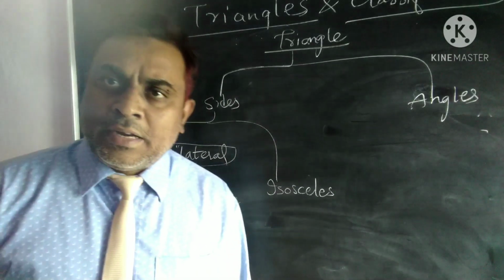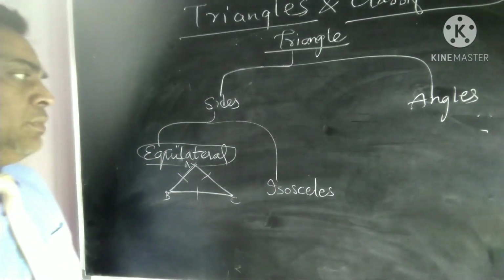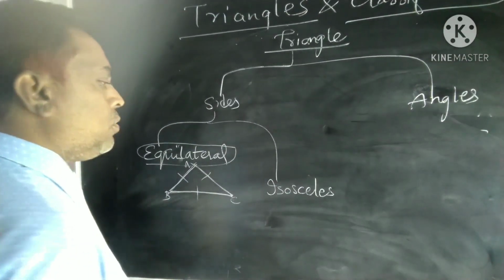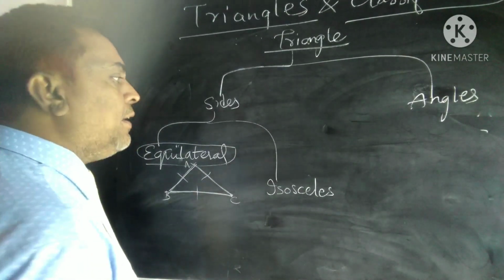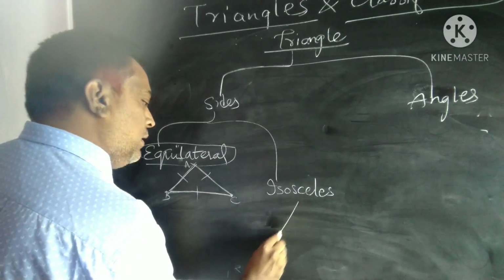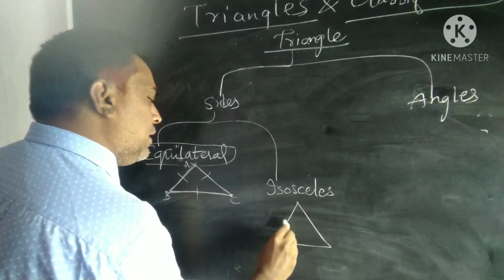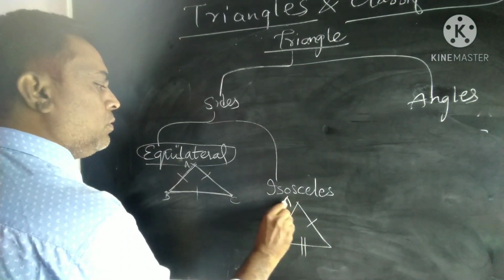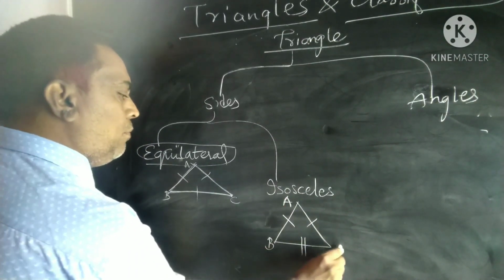Now coming on to the second classification based upon the sides, that is the isosceles triangle. An isosceles triangle is a triangle in which any two sides are equal and the third side is unequal. Let us consider triangle ABC.